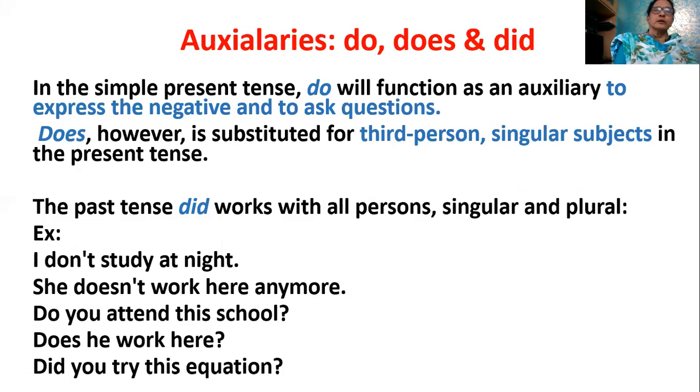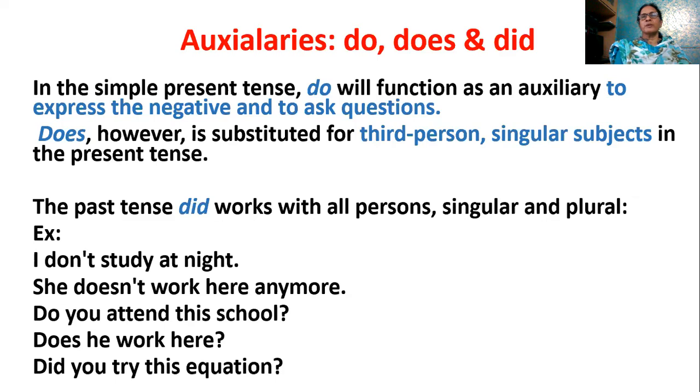Today we'll discuss auxiliaries do, does, and be. These are the three helping verbs we are going to discuss in this lesson. In the simple present tense, do will function as an auxiliary to express the negative and to ask questions. So do, does, and did will help you to ask questions. Not only do, all three can function as a helping verb to express negative.